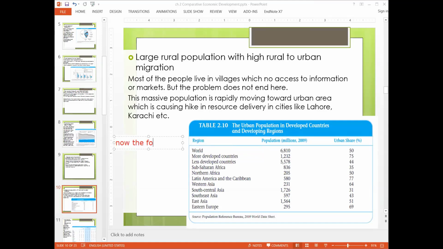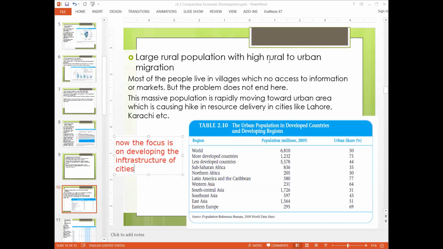The focus is now on developing the infrastructure of cities. Most of the people live in villages which have no access to information or markets, but the problem does not end here. The massive population is rapidly moving towards urban areas, which is causing a hike in resource delivery in cities like Lahore and Karachi.